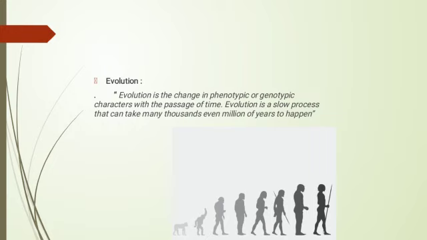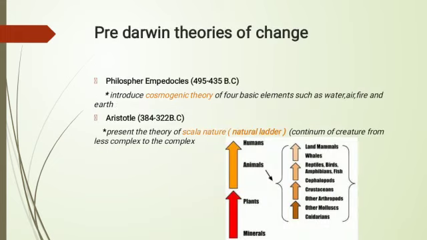Let's start. What is evolution? Evolution is a change in phenotypic or genotypic character with the passage of time. Evolution is a slow process that can take many thousand years, even millions of years to happen. In this picture, we easily observe how a monkey transforms into a human. This is evolution. Our first goal is pre-Darwin theories of change.